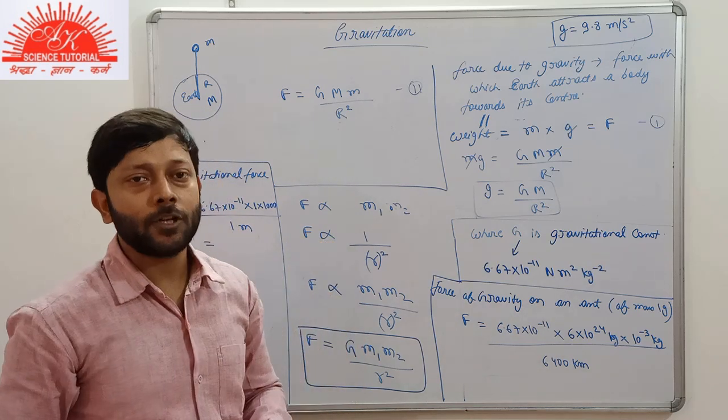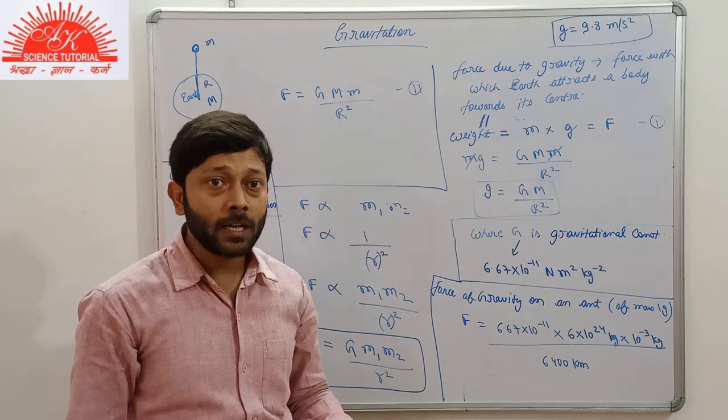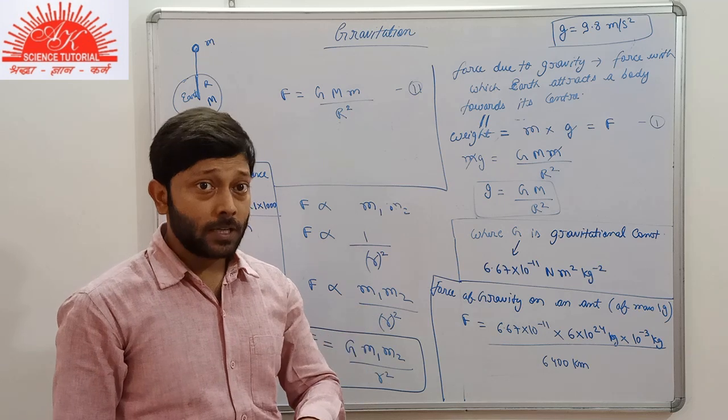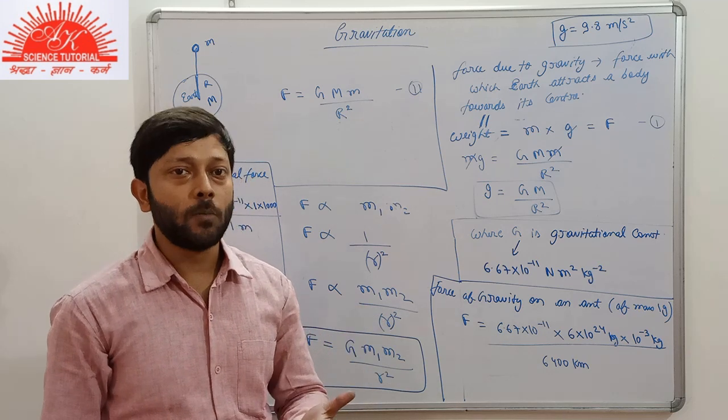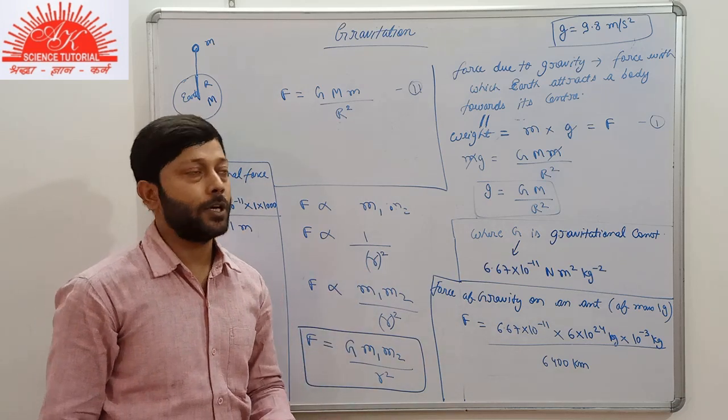So this is the basic difference between mass and weight. Mass, obviously, is a scalar quantity. It has no direction. But weight is a force, and force is a vector quantity. You know about it. So weight is a vector quantity and mass is a scalar quantity.